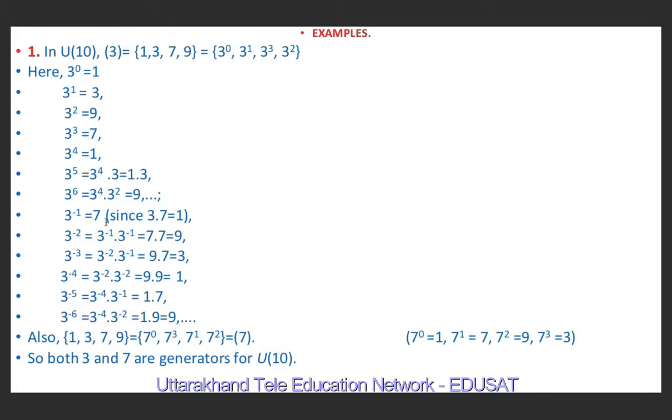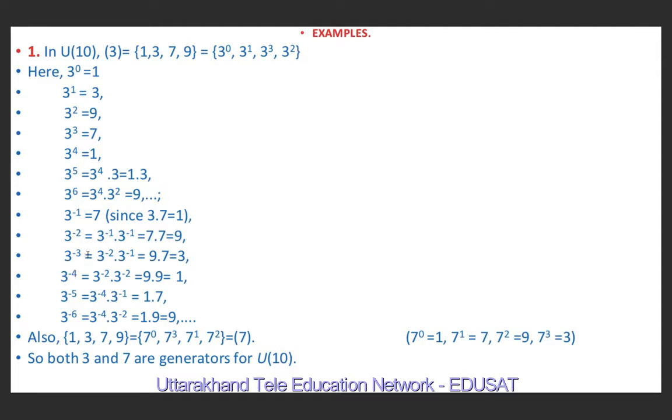So I have written 3 inverse equal to 7. Always take care of the operation under consideration when we are discussing any group. 3 raised to power minus 2 is 3 raised to power minus 1 into 3 raised to power minus 1. 3 raised to power minus 1 is 7, and this we have calculated. So 7 into 7, 49. 49 divided by 10, the remainder is 9. So I have written only 9.